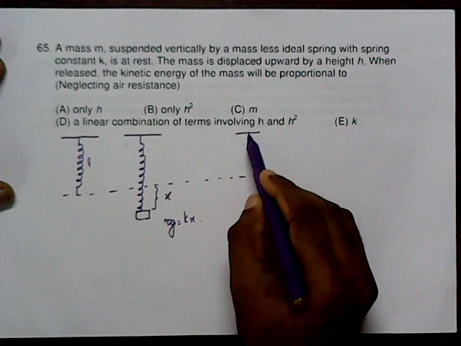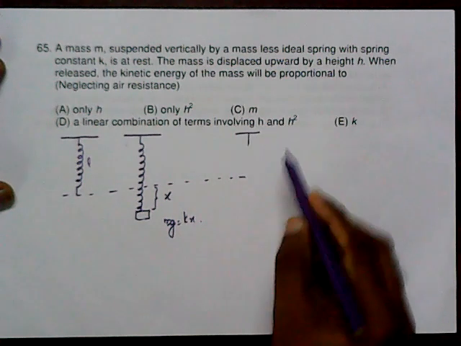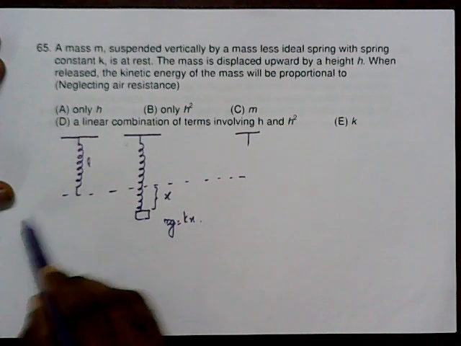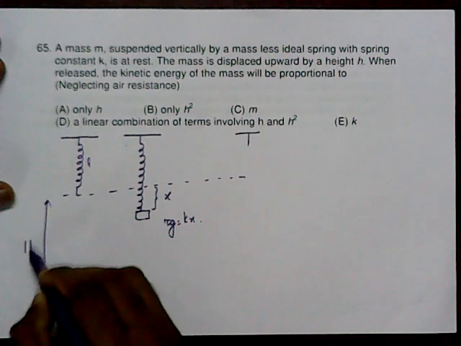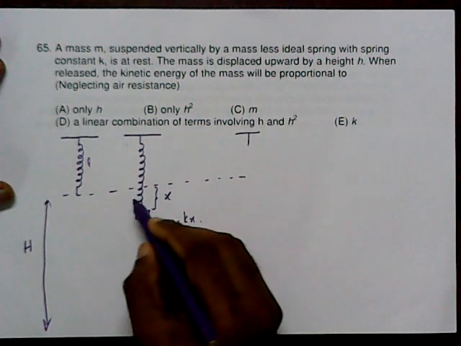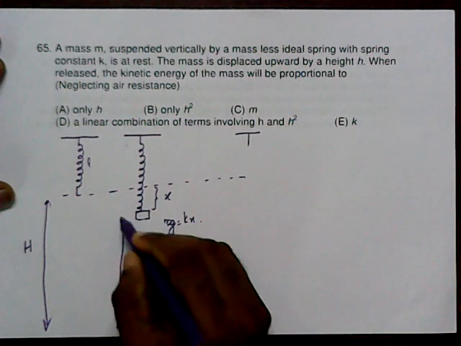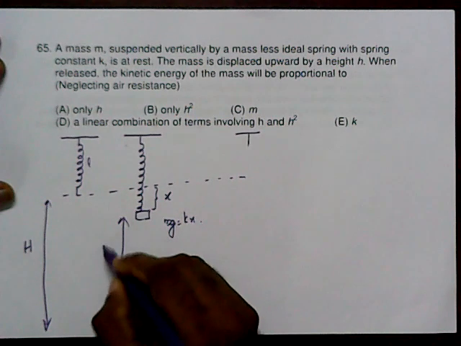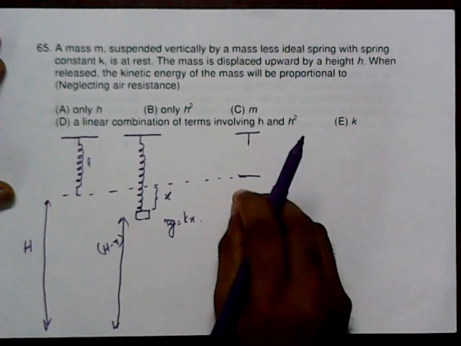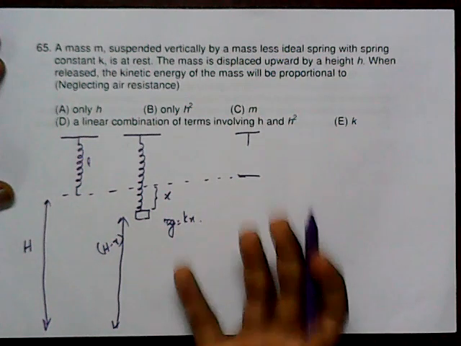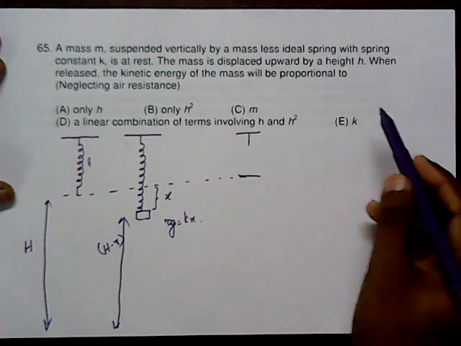With respect to the ground, we can say the height H potential energy is there. Here the potential energy decreases, so that is equal to H minus x height. Now it is moved upward, displaced upward to a height h.